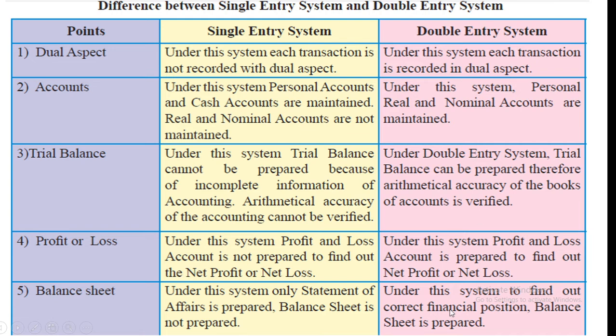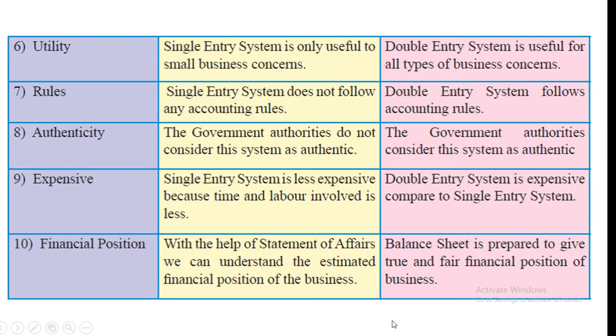You know these are all double entry system. Under single entry system, only statement of affairs is prepared instead of balance sheet. Under double entry system, to find out correct financial position, balance sheet is prepared. Single entry system is only useful to small business concerns and double entry is useful for all types of business organizations.